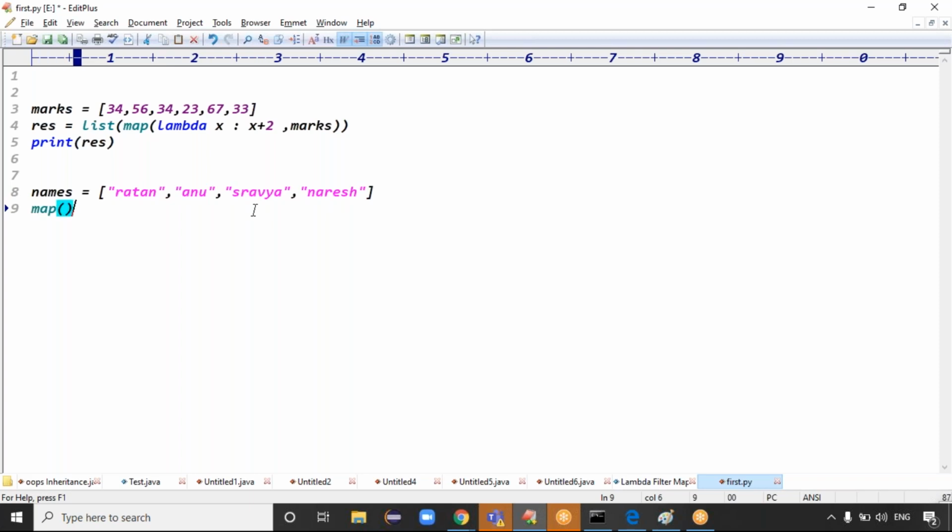As usual, you take map: the second argument is names, and the first argument is a lambda expression, the logic. What is the logic here? Lambda name colon.